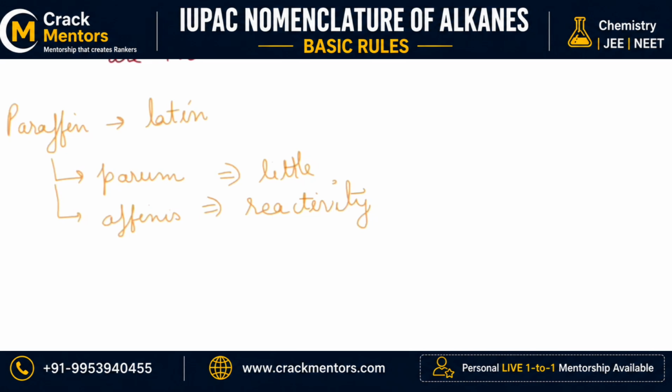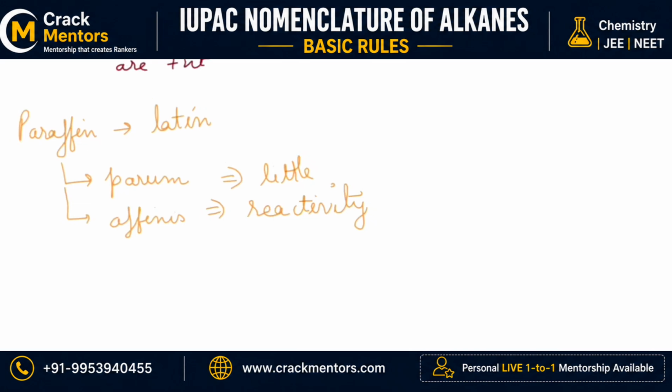Now, if I ask you why are we calling alkanes little reactivity compounds? Because alkanes are saturated compounds. They don't need to add anything. No matter if we provide the conditions, it goes into the substitution reaction, meaning it replaces its hydrogen or any group with any other thing, that is substitution. But it doesn't want to add anything, so addition is not possible. And in their ground state or resting state, they don't need anything to complete their stability. Therefore, these are less reactive or little reactive.